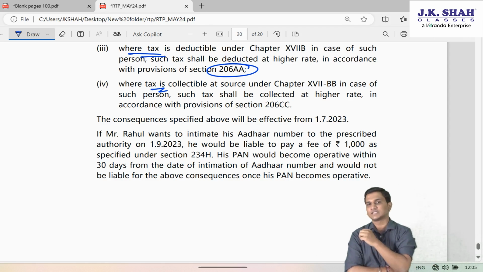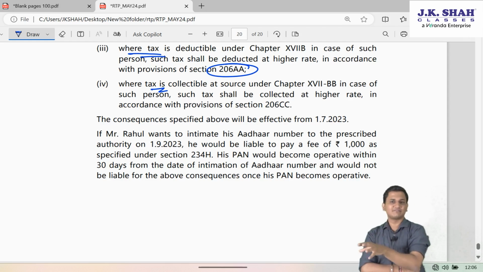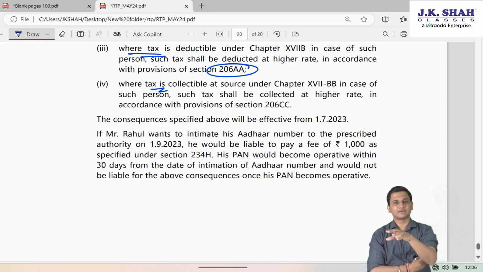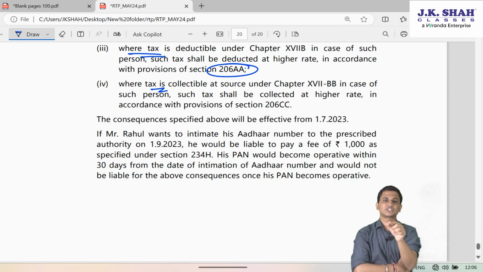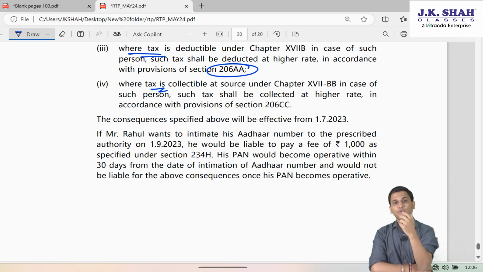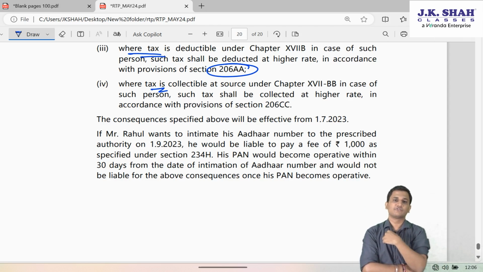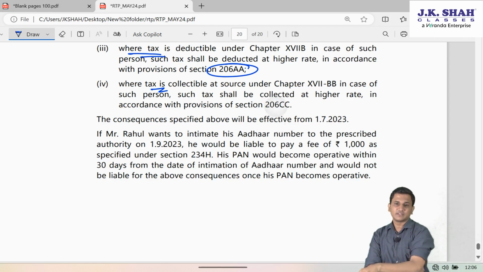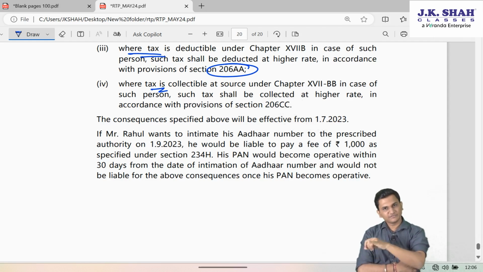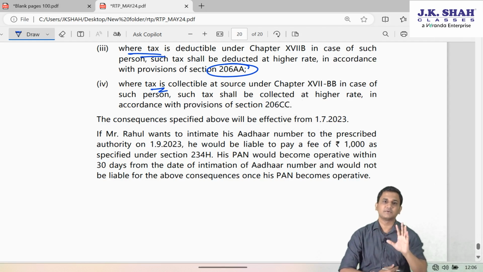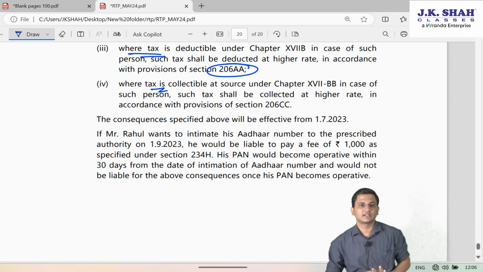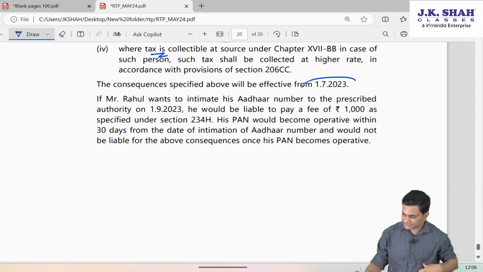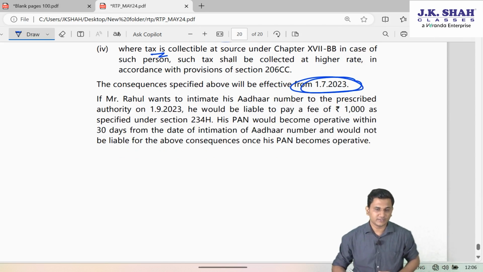If the collectee doesn't give his PAN, or gives invalid PAN, or gives incorrect PAN, in such case, TCS shall be collected by the collector at twice the actual rate or 5%, whichever is higher. So in such case, even if he is giving the PAN, even if he is giving correct PAN, even if he is giving a valid PAN, but since it has become inoperative, TCS will get collected at a higher rate, which will be 5% then. These consequences will become effective from 1st July 23.